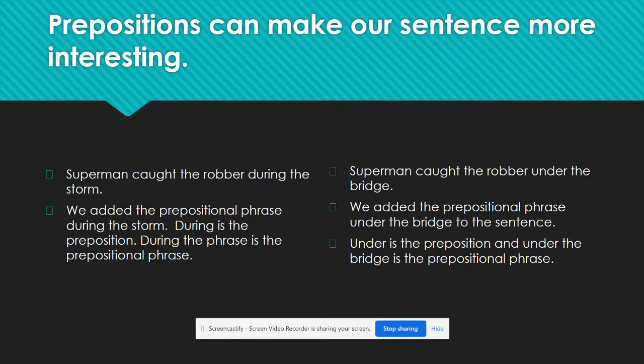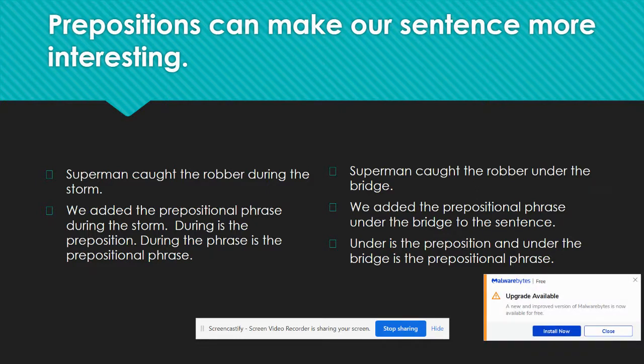So when we put it together, we now have the sentence, Superman caught the robber during the storm. It helps us answer when Superman caught the robber. A lot of times prepositional phrases answer where, what time, or when something is happening.